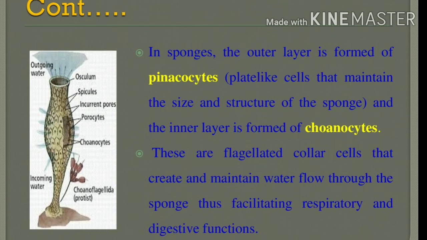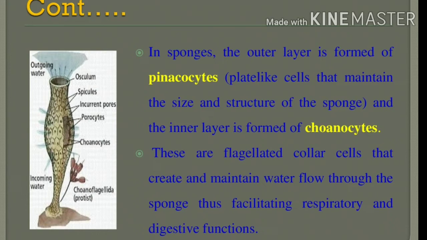What are the different types of division of labor of cells functionally isolated in the sponges? This is the question for the slide. In the sponges, the outer layer is made up of pinacocytes. What is the meaning of cytes, ma? Cytes means cell. So the outer layer is fully made up of pinacocytes, which are plate-like cells. What is the role of the pinacocytes? That will maintain the size and structure of the sponges. Can you understand? Next, the inner layer of the sponges is made up of choanocytes.